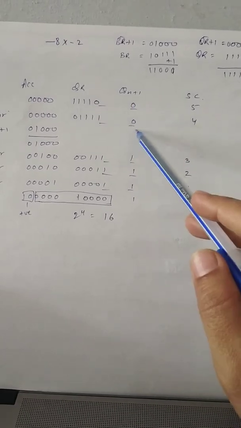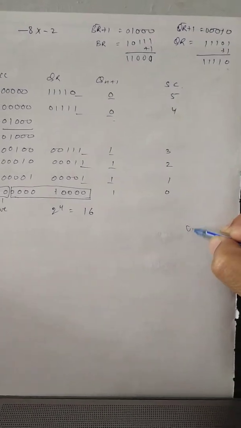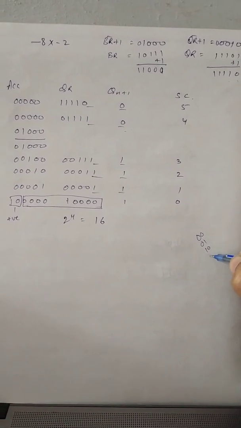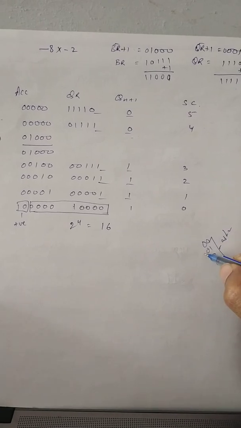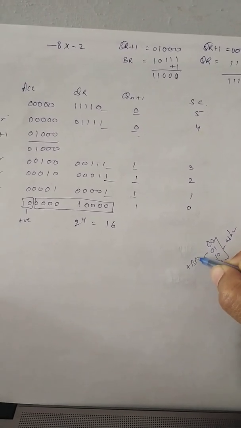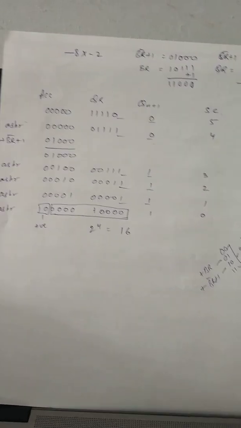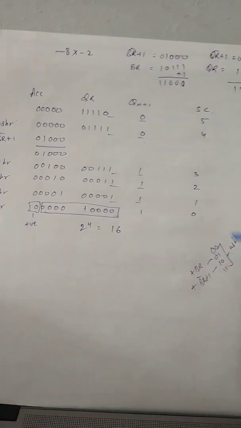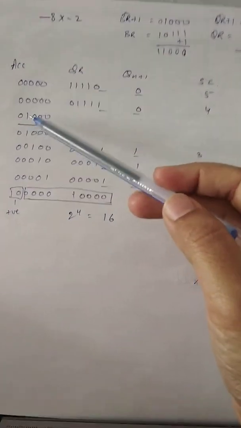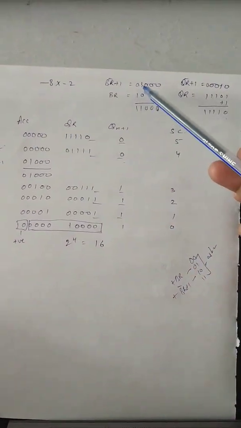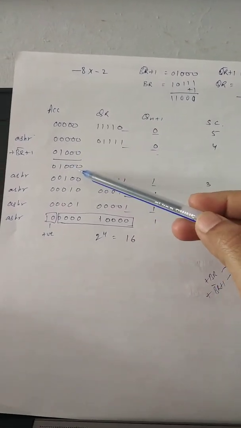Next, you have 1, 0. So for 1, 0, what will be the condition? Remember the conditions: 0, 0, 0, 1, 1, 0, 1, 1. In this case, just arithmetic shift right, add BR, and in this case, BR bar plus 1 will be added, right? So now you have 1, 0. 1, 0 means BR bar plus 1 has to be added. So just add BR bar plus 1. We have calculated BR bar plus 1 already. Just add it here. You'll get this answer.